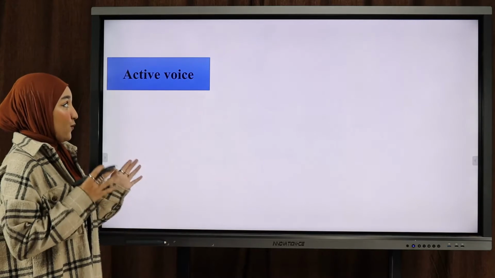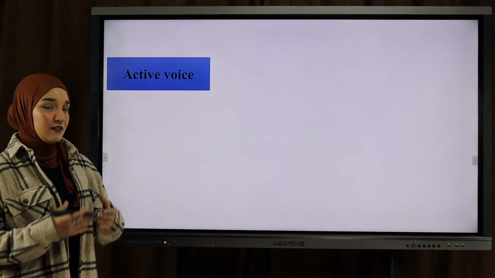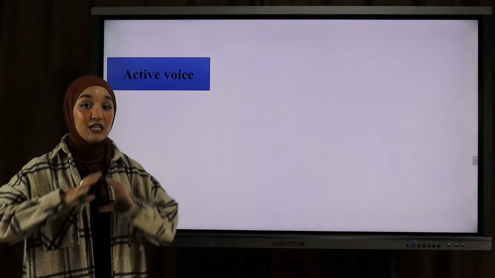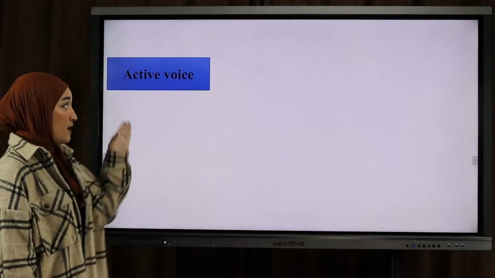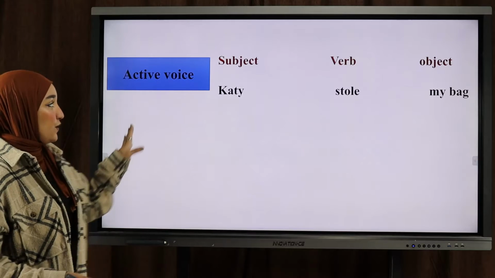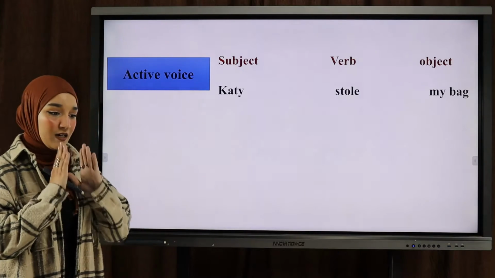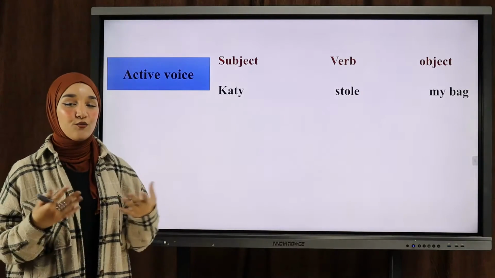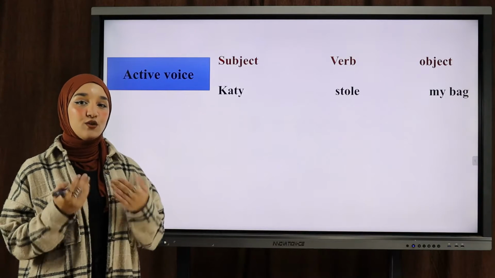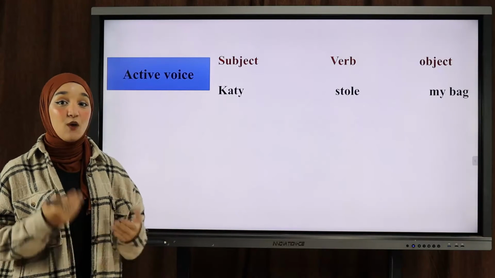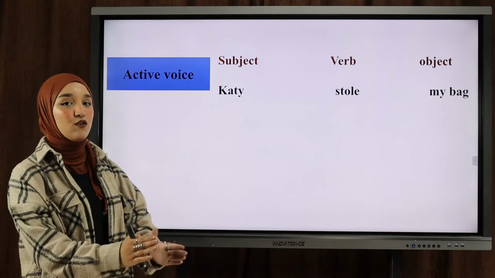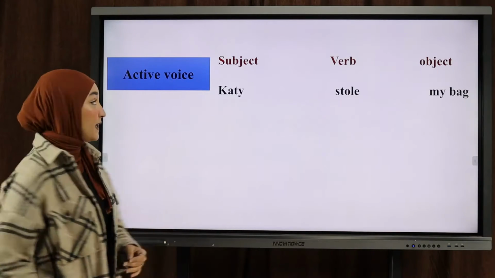Now, we're going to talk about the difference between active and passive voice, but before, you need to understand the structure, okay, of the active voice and the passive voice. So the active voice is pretty straightforward and also pretty basic, okay, because 99% of the time we are using the active voice in our daily speech because it's really direct, it's straightforward and easy to understand.